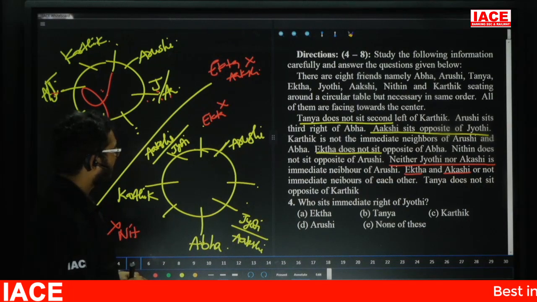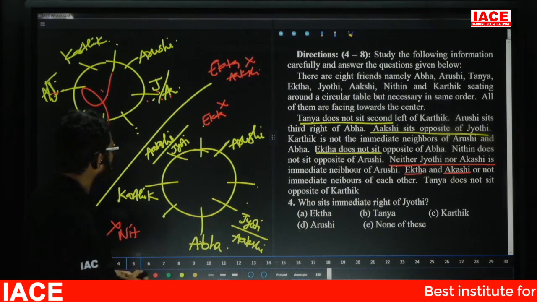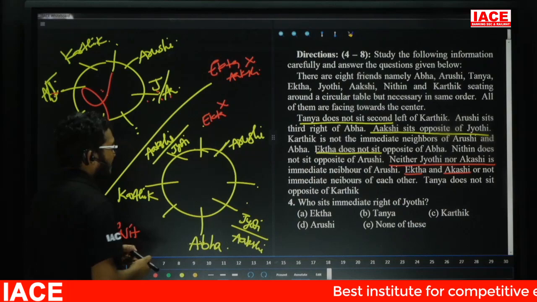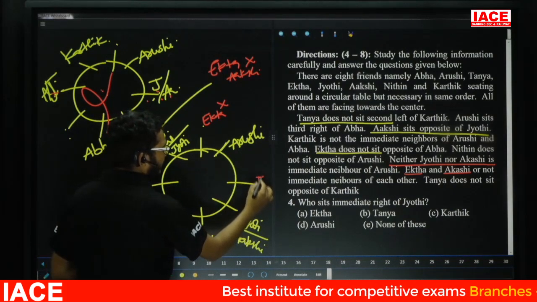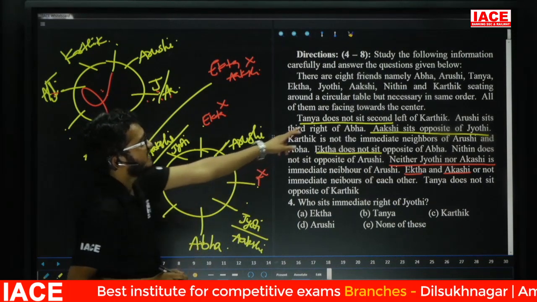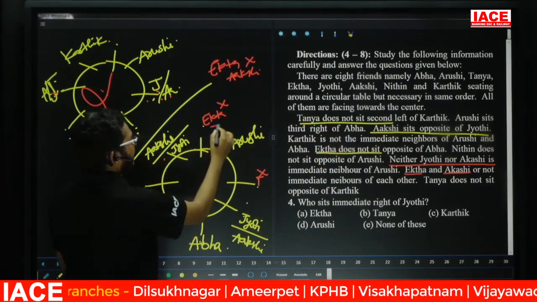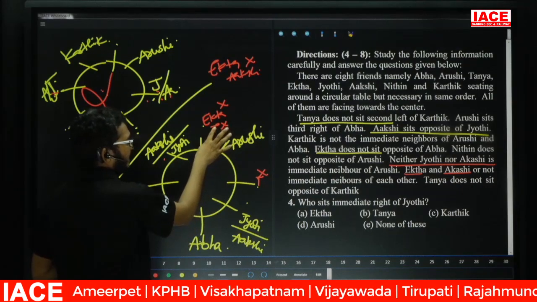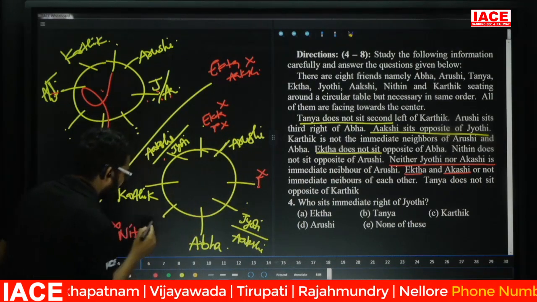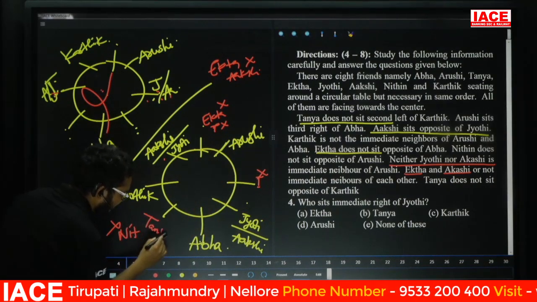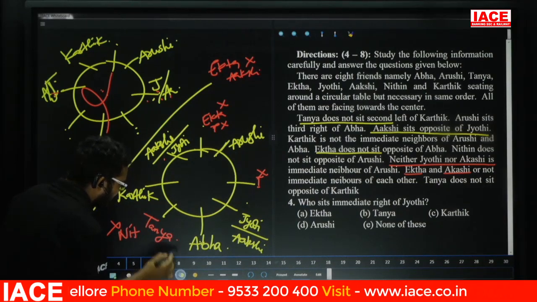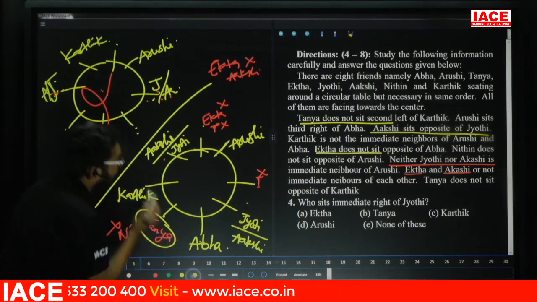Tanya does not sit opposite to Karthik. Yes. Tanya does not sit opposite to Karthik means for Tanya here no chance. First point: Tanya does not sit second left of Karthik. For Karthik's second left here, Tanya no chance. Here no chance. Then this is the only possibility for Tanya. Now, this is the only possibility for Tanya, so what is next?